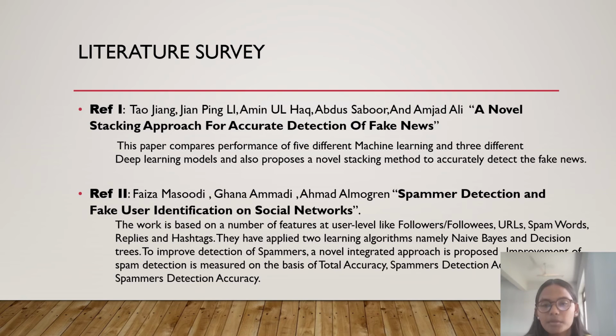The second paper is Spammer Detection and Fake User Identification on Social Networks. This paper works on a number of features at user level like followers, URL, spam words, reply and hashtags. It is based on 2 machine learning models, that is naive Bayes and decision tree. To improve detection of spammers, a novel integrated approach is also proposed. Improvement of spam detection is measured on the basis of total accuracy, spam detection and spam detection accuracy.